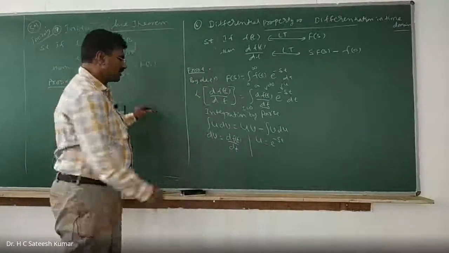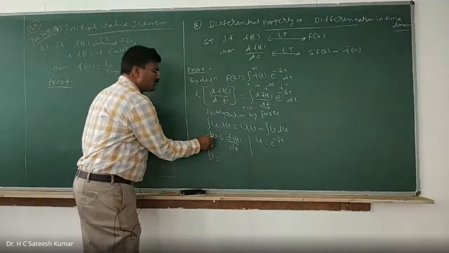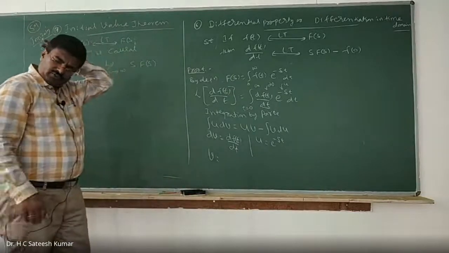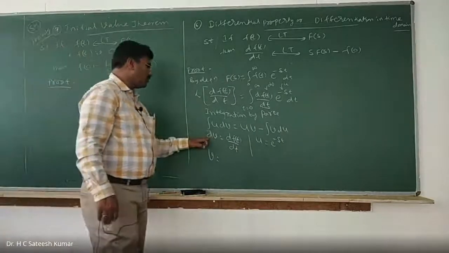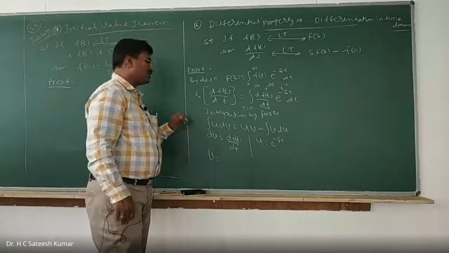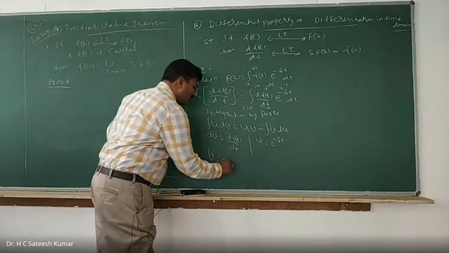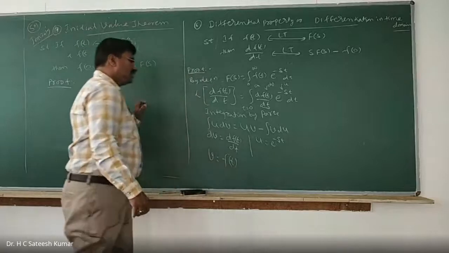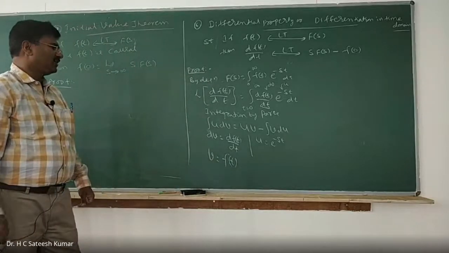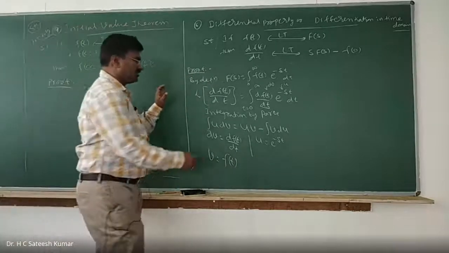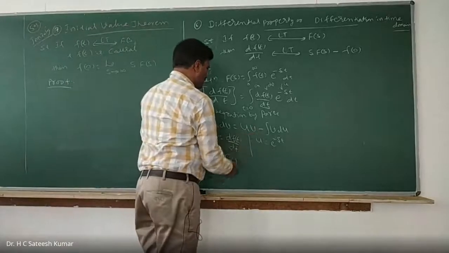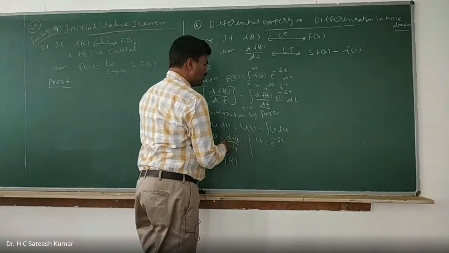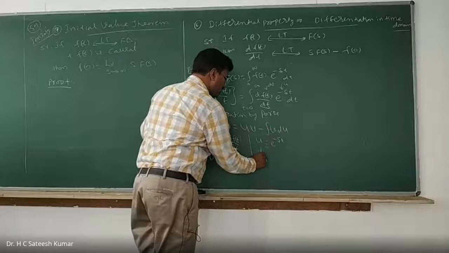So now what is v equal to? If you want to remove the differentiation, you have to do the integration. So the integration of this one is f of t. Integration of this one is f of t, and then the integral of v du, right? So what is that? uv minus integration of v du.